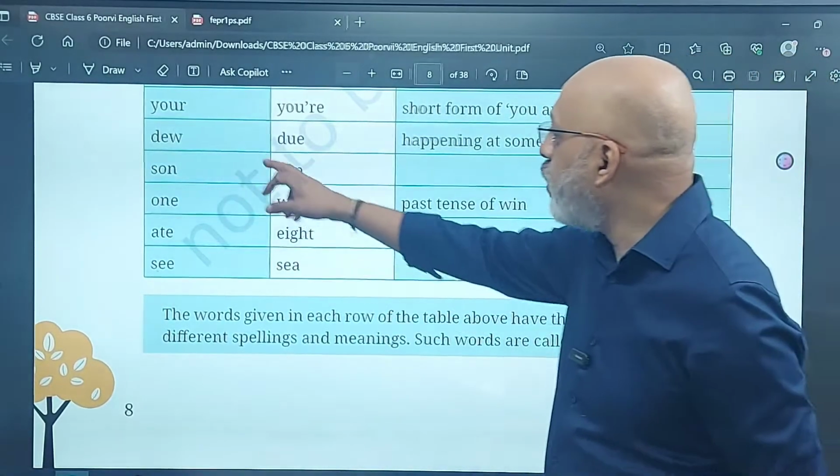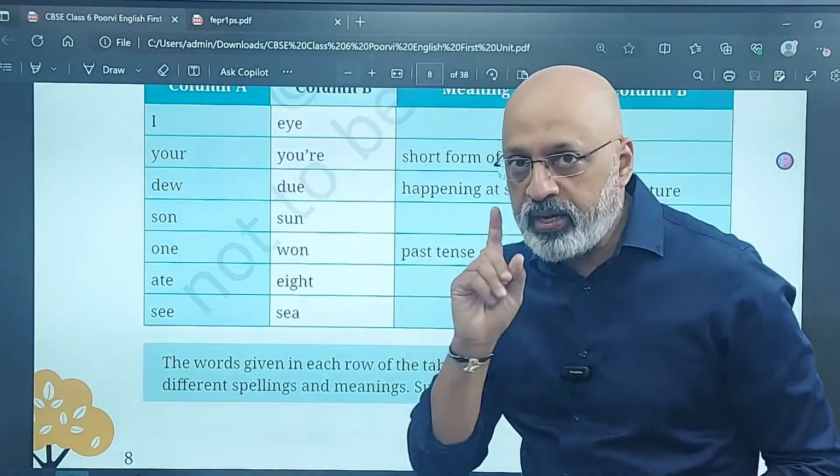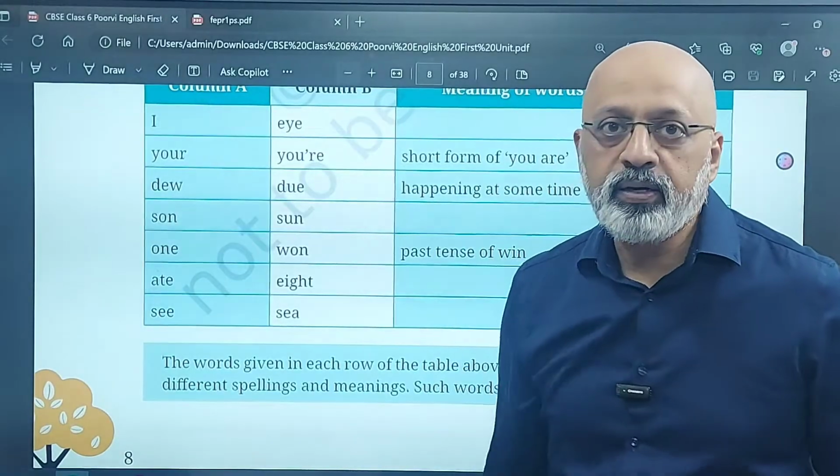Another one: I looked at him. I looked at him in the eye. यानी कि मैंने उसके आंखों में आंखें डाल के देखा.